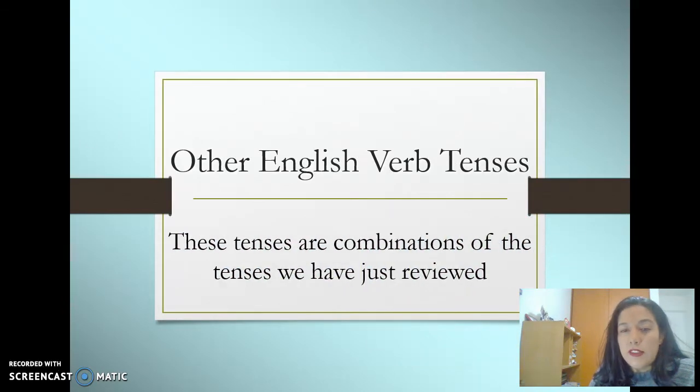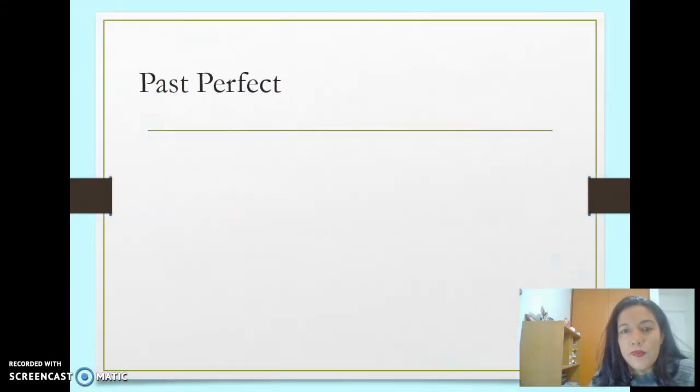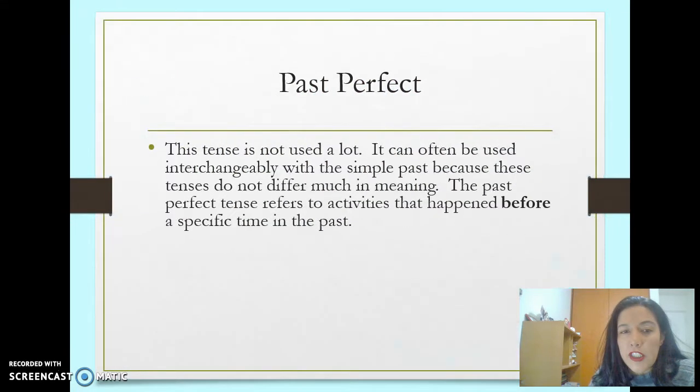Other English verb tenses. These tenses are combinations of the tenses we have just reviewed. So we have past perfect. This tense is not used a lot. It can often be used interchangeably with the simple past because these tenses do not differ much in meaning.